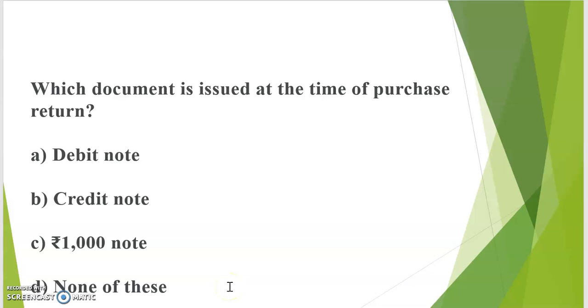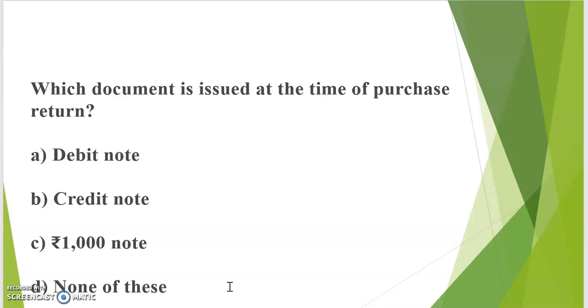Which document is issued at the time of purchase return? When you return goods to the supplier, which note is prepared? A, debit note; B, credit note; C, rupees 1000 note; or D, none of the above. When you do any purchase return, a debit note is mentioned while sending goods to the supplier.